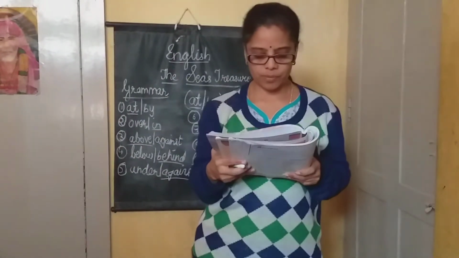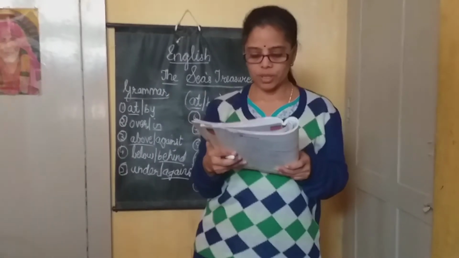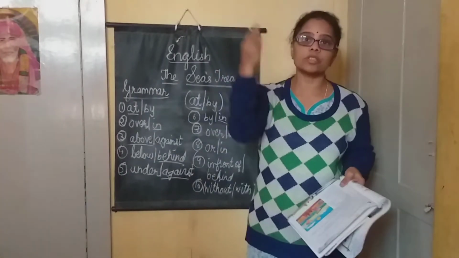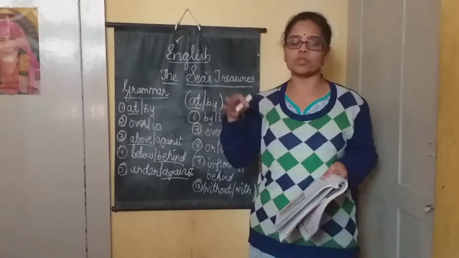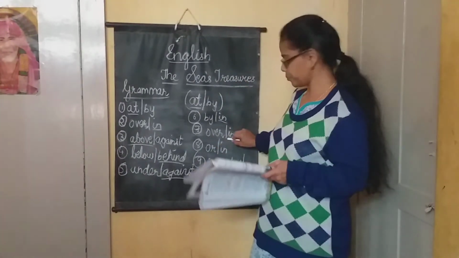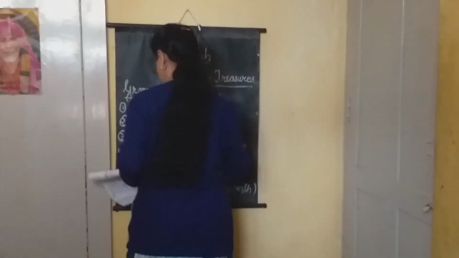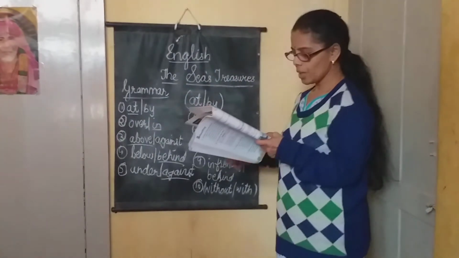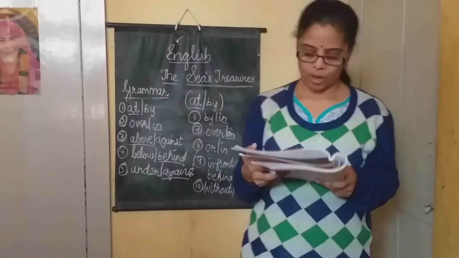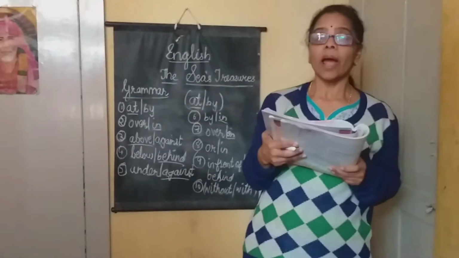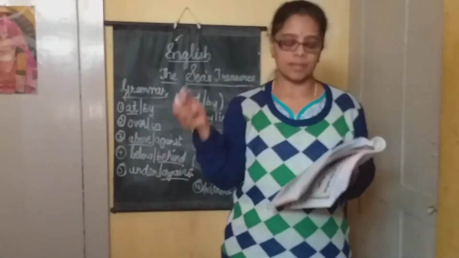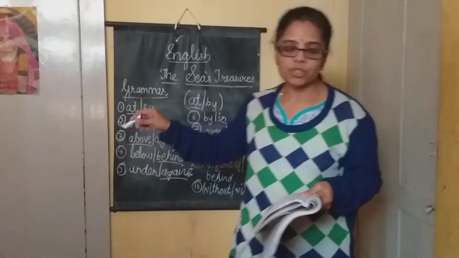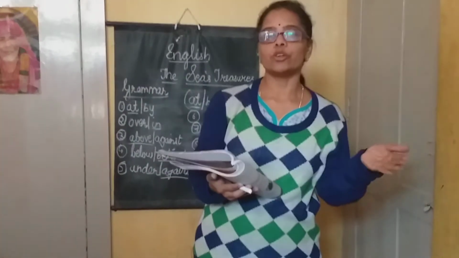Buckets and spades. Seventh one, Paul is jumping on the sand or over the sand. So they are jumping. What do we say? Don't jump on the sand. You don't say over the sand. You say it is on the sand. Eighth one, he has a spade in or on his hands. So you describe it as in his hands. The word is in. So all these are prepositions. You have to write according to the sentence.